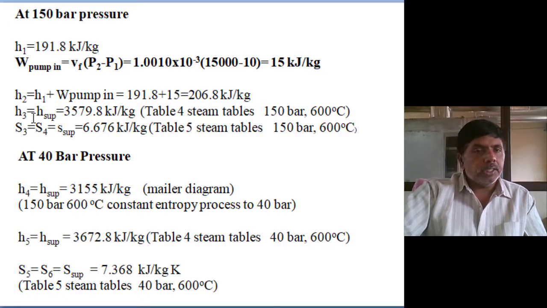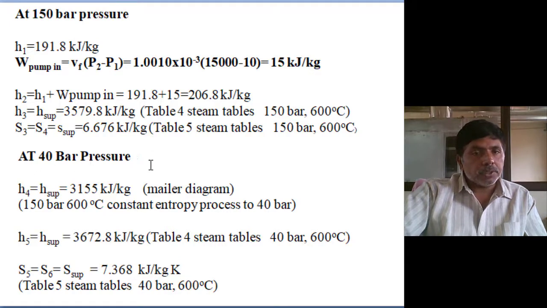Next, move to H3, the H superheat condition. Extract from table number 4, steam table, at 150 bar and 600 degrees temperature. The H superheat value is coming. Entropy superheat also, from table number 5, steam tables, at 150 bar and 600 degrees, you extract the property. Then you will get 6.676 kilojoules per kg.